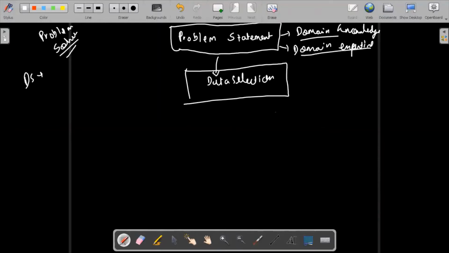In data selection there are also n numbers of steps, and these steps I am not showing you. It's not a thumb rule. Okay, it's not a thumb rule. Don't try to make it like, okay, after this you're going to do this. No, it can vary from project to project.